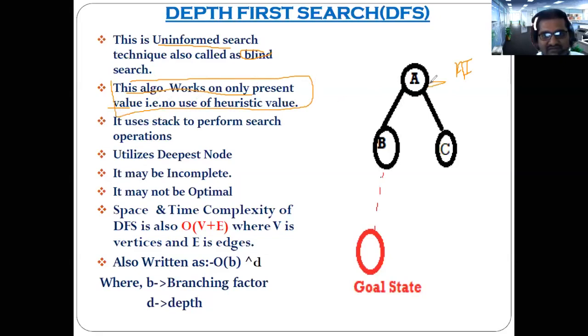Now, what is the meaning of this statement I have written? The AI agent is here. The AI agent might initially have some specific information. He might know how to reach node B or node C. But he doesn't have any information on how he will reach the goal state. Understood? That is what we are discussing: the uninformed search. That's why it is referred to as uninformed search. He might have some present information, from which he might proceed here or here. But he lacks the information on how to reach the goal state.